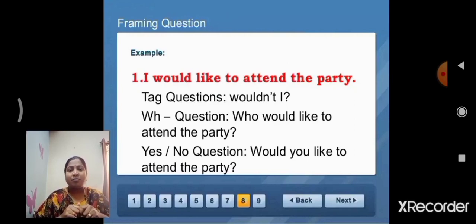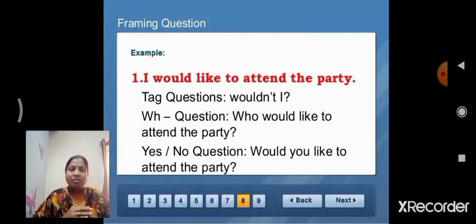First of all, tag question. Wouldn't I? Why should we write this answer? Would is the auxiliary verb. There is no negative sense in the statement, that's why we can put not. Would not. What is the pronoun of the subject? I. Wouldn't I? That is the tag question.